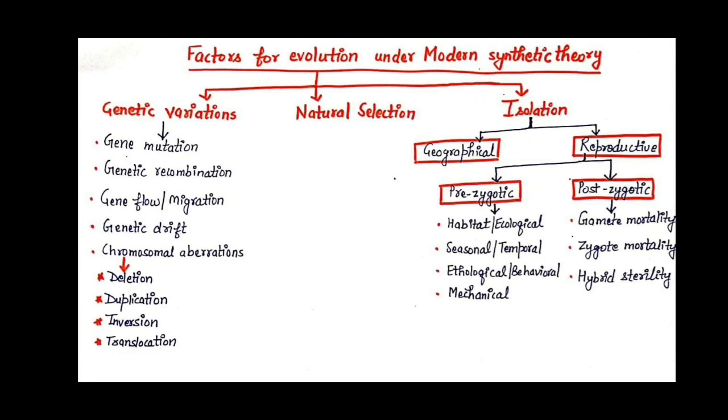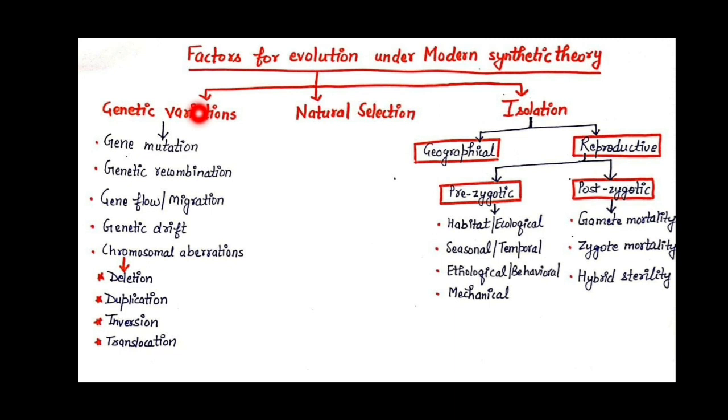Next, what are the factors that are responsible for evolution according to this theory? Broadly there are three factors. First is genetic variation, second natural selection, and the third is isolation. First, genetic variation means how differences appear in individuals, and such variation should be genetic, at the DNA level. Such variations are called genetic variations.